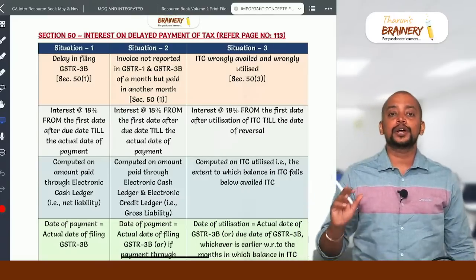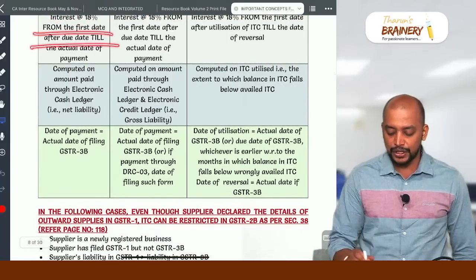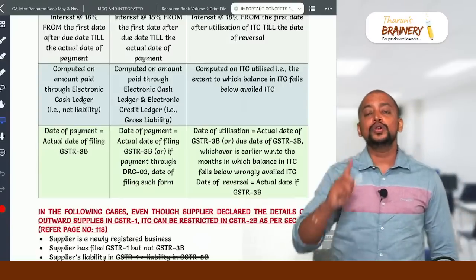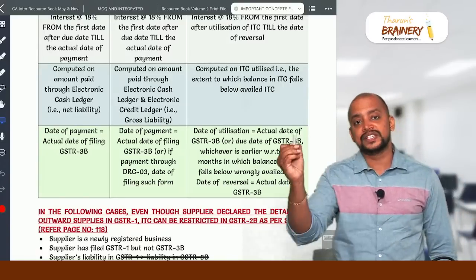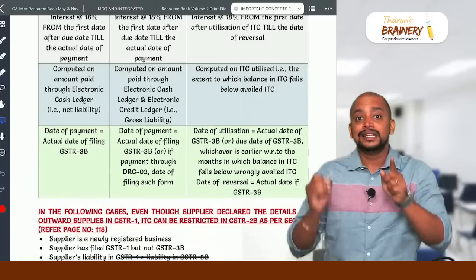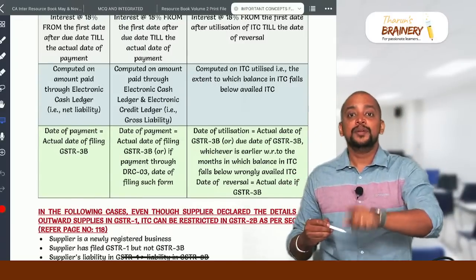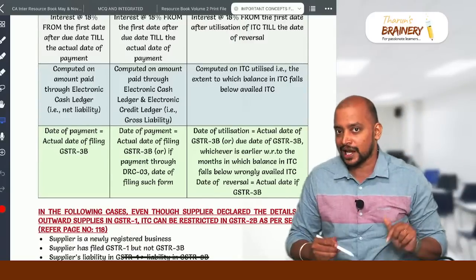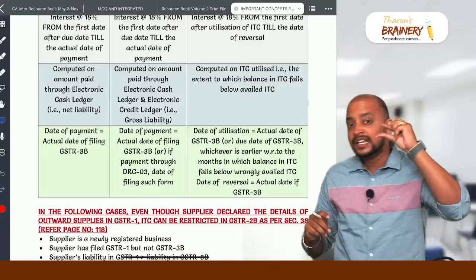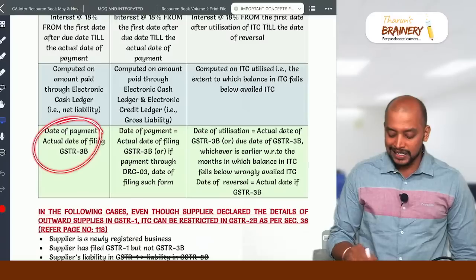And we need to compute interest on the net liability, not on the gross liability, because there is a delay in 3B. So interest from the first date after due date till the actual date of payment, computed on the amount paid to electronic cash ledger, that is net liability. How to arrive at the net liability? Simple. Gross GST under FCM minus input tax credit. First you need to take the gross liability on outward supplies under FCM. Thereafter we need to reduce input tax credit. Then you need to add GST on inward supply under RCM, because for payment of RCM liability, we cannot use input tax credit. So gross GST payable under FCM minus input tax credit plus GST payable on inward supply under RCM, that will be taken as the net liability. So that net liability interest needs to be computed, and what is taken as the date of payment, actual date of filing 3B.